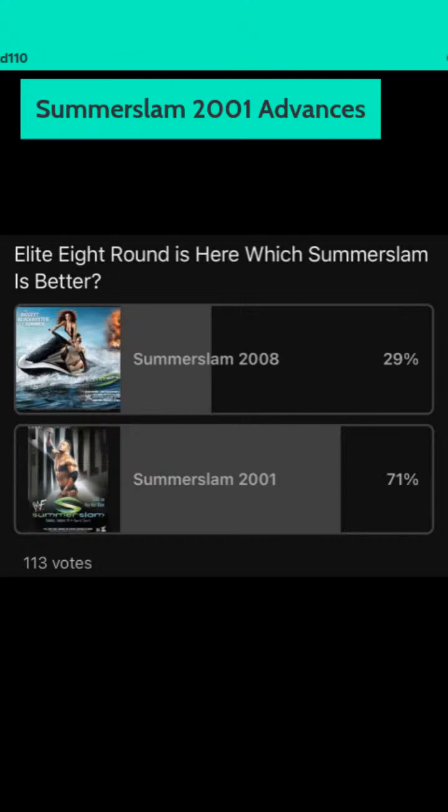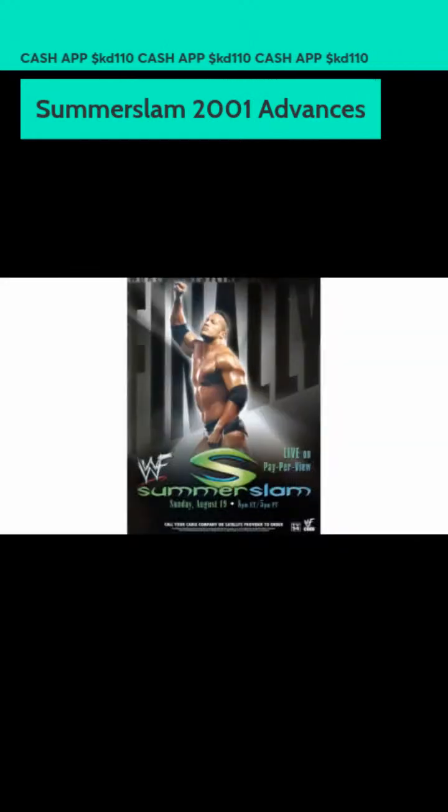But yeah, this is the one that advances on to the next tournament. This will go on to the final four. It will be SummerSlam 2001. That is the one that will advance, guys. Now, we're going to get on to the next one. We're going to see. Now this is the end of this bracket, by the way.